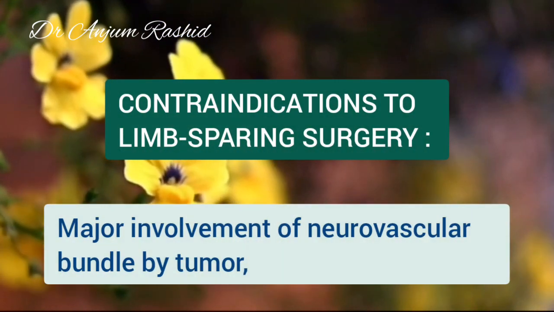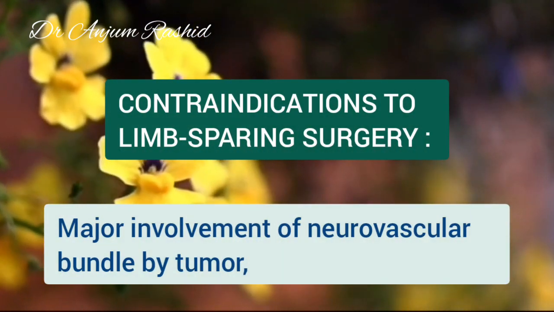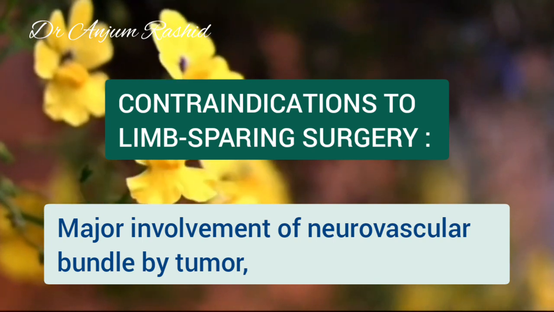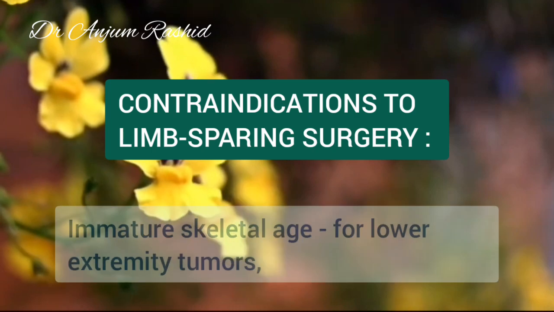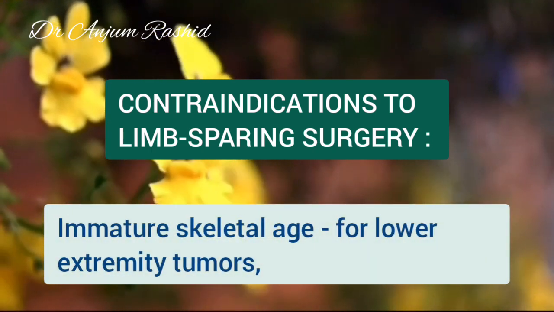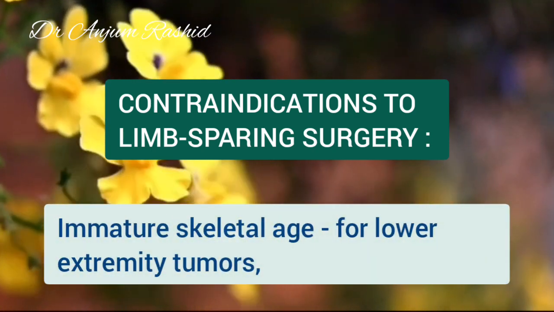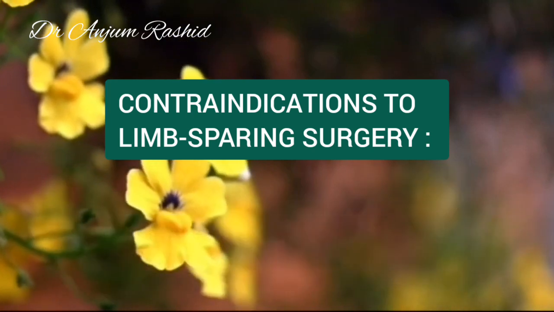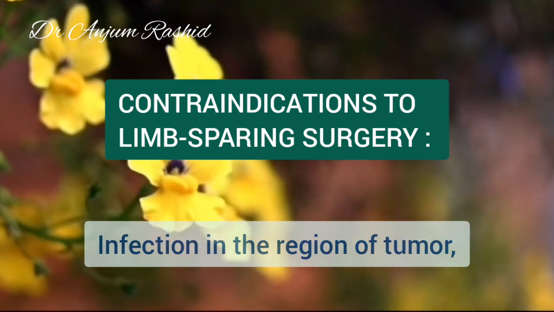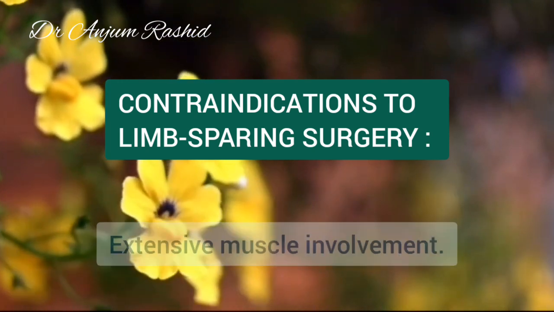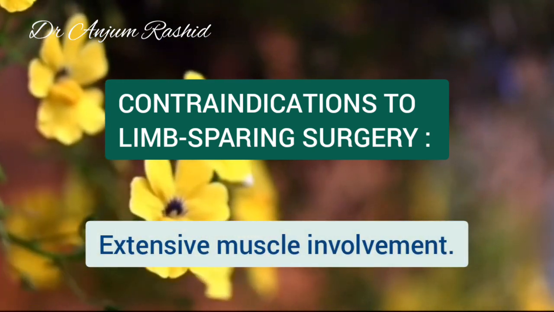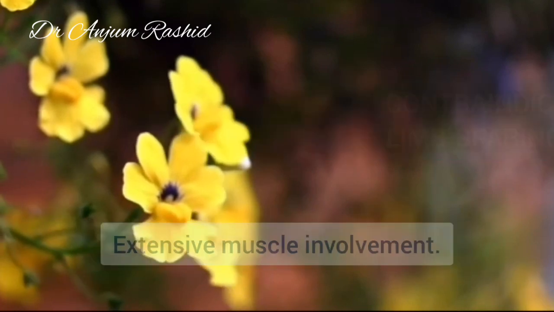Now, contraindications to this limb-sparing surgery include major involvement of the neurovascular bundle by the tumor, immature skeletal age, particularly for the lower extremity tumors, infection in the region of the tumor, inappropriate biopsy site, and extensive muscle involvement that would result in a poor functional outcome.